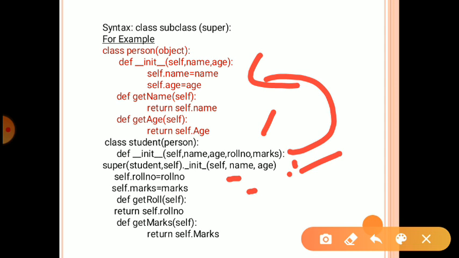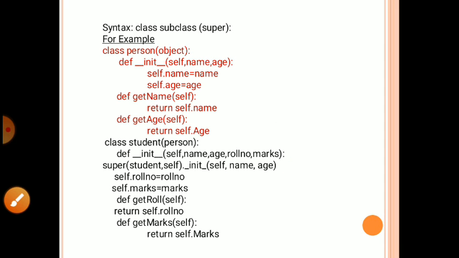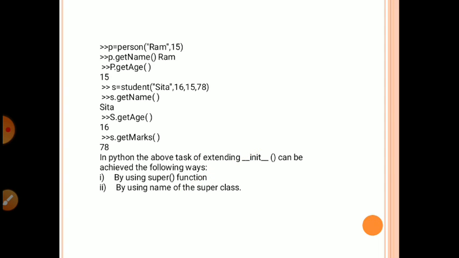Then next lines, we define self.roll_number and self.marks here in the Student class. Okay, so we define again two functions, get_roll_number and get_marks. They return the value of roll number and marks from the child class. Okay, it is the example of simple inheritance.